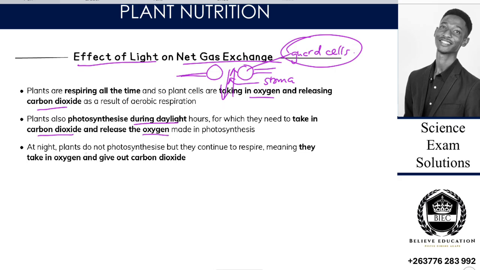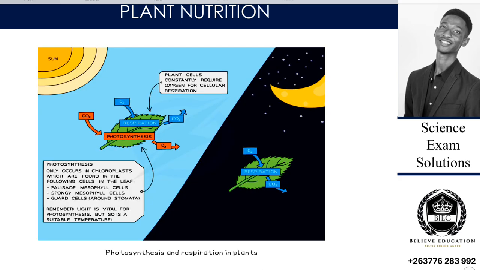Then at night, the plants do not photosynthesize, but they continue to respire, meaning they take in oxygen and give out carbon dioxide. So we have photosynthesis during the day and respiration during the night.